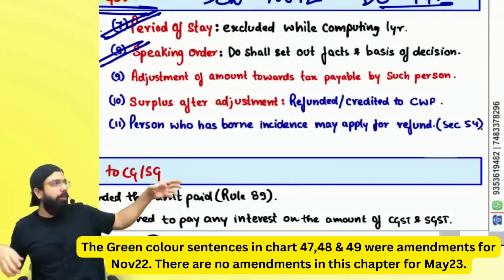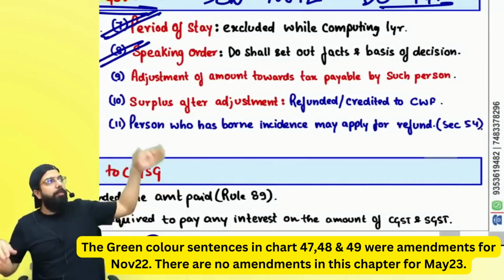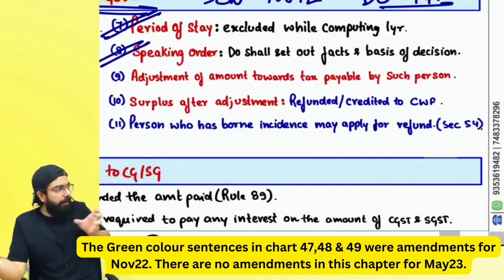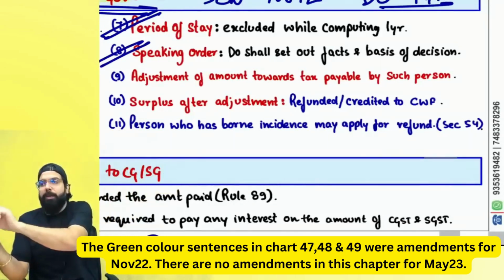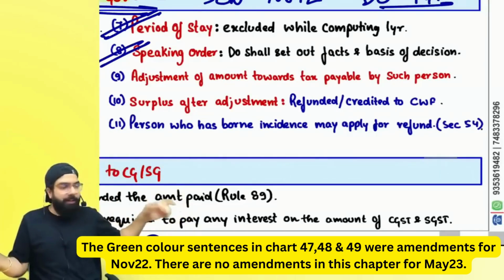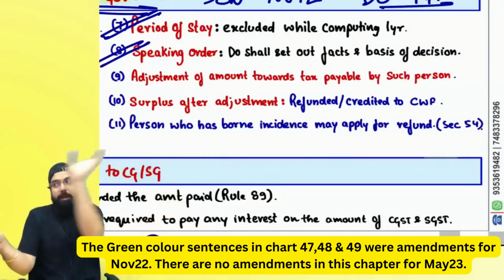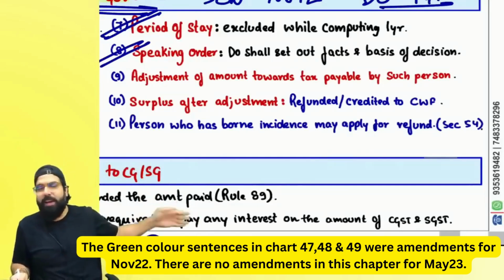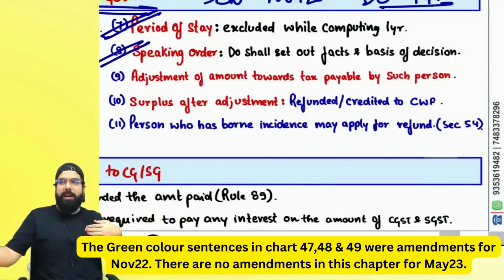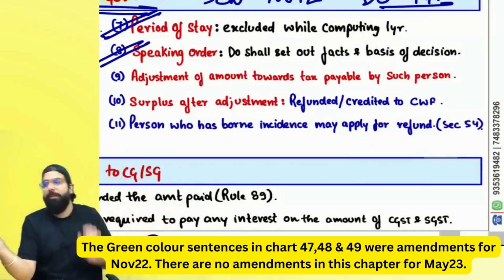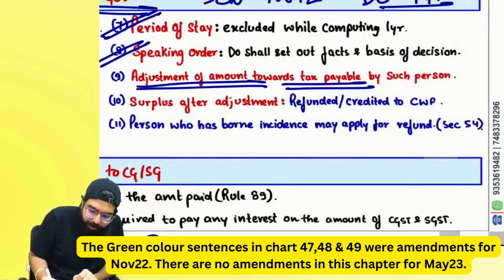Now, supposing you have collected an amount from a person and you have paid it to the government, or the government has recovered the amount from you. The government will give it back to the person from whom you had collected, provided this person is traceable. For example, if some amount had to be paid to the government, the government will first recover that amount and the remaining amount will be paid back. I am the supplier, this is the recipient. From the recipient, whatever amount I collected, the government recovered it from me. The government will give it back to this person, provided this person doesn't have any dues to the government. Adjustment of the amount towards tax payable by such person.